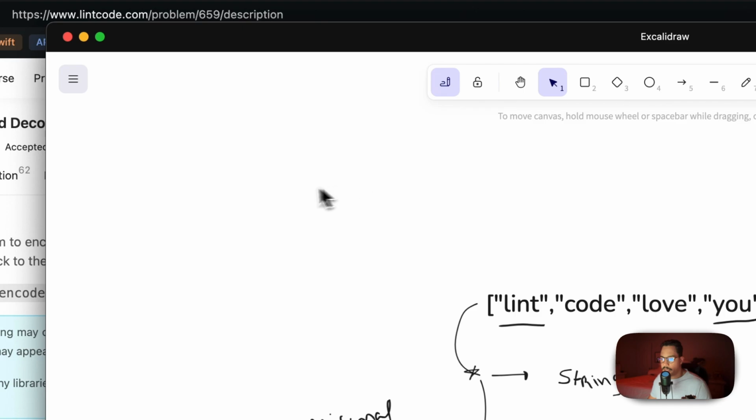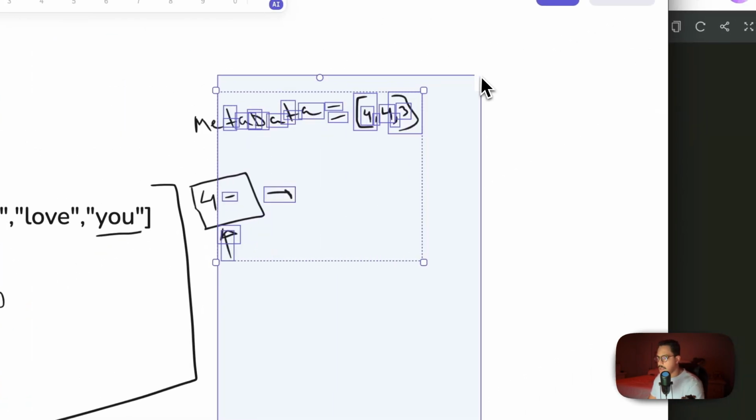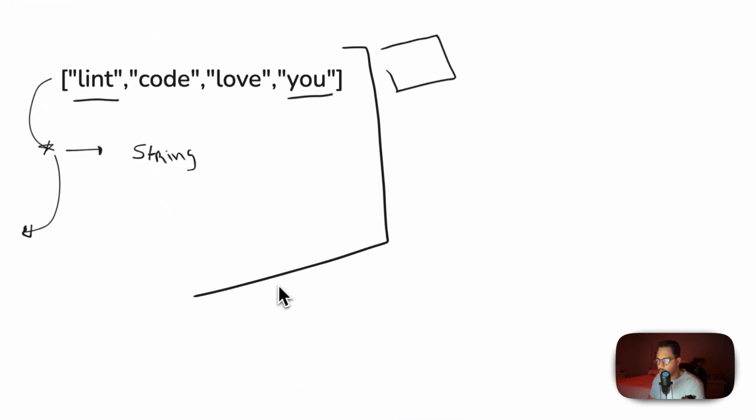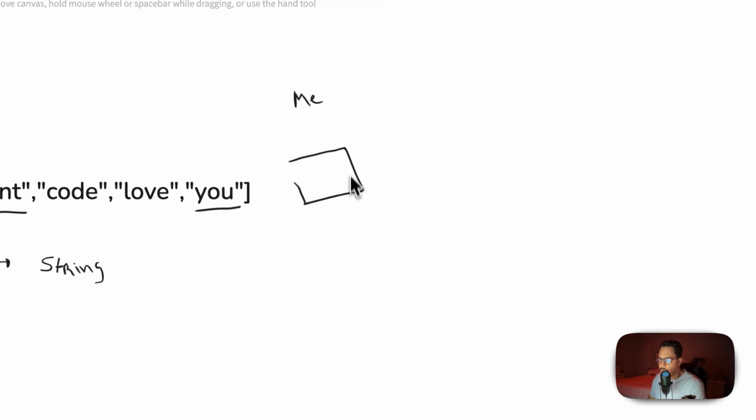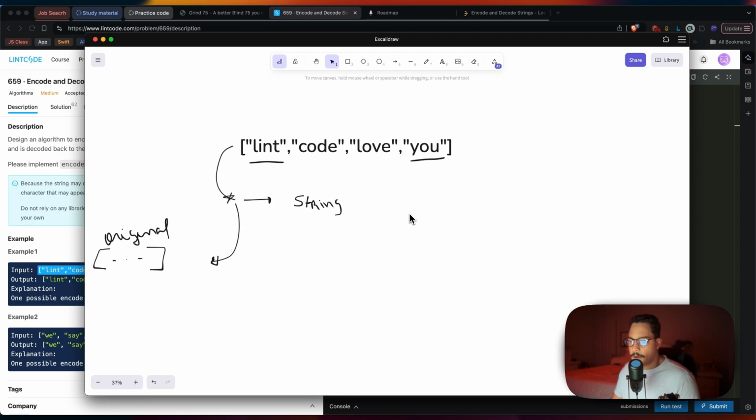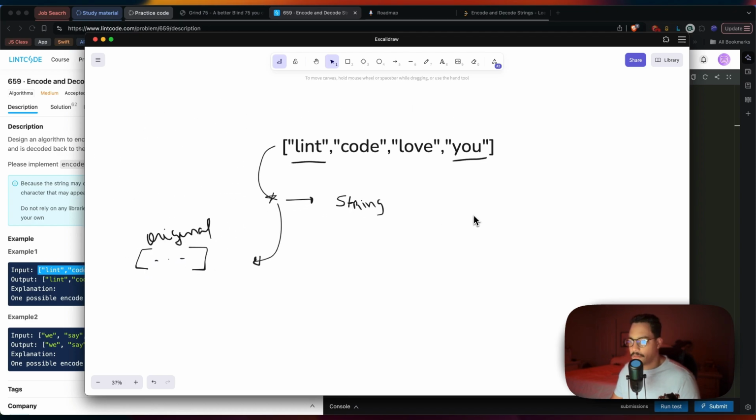So I'm going to go ahead and get rid of this. And we're going to explore the approach we're going to be using. And the approach we're going to be using is we're going to prefix the length of the string.